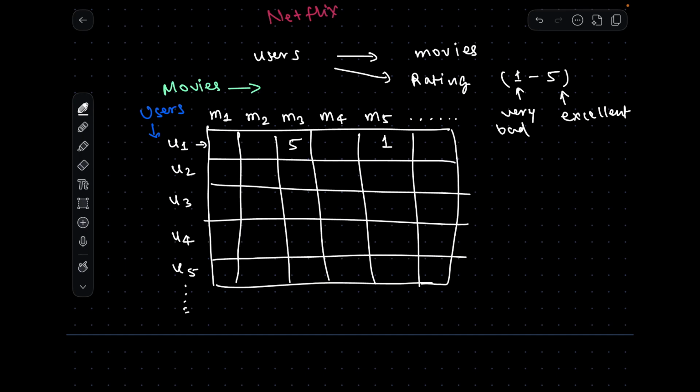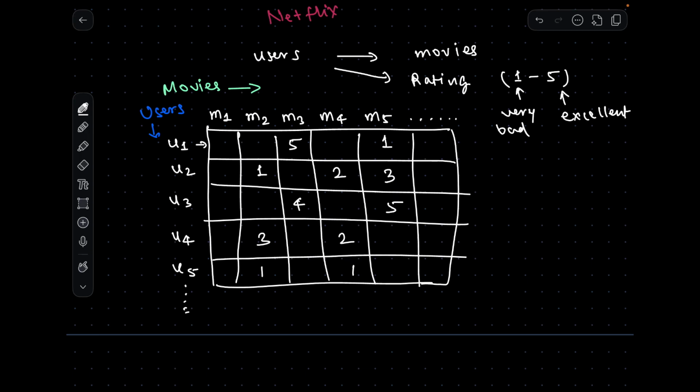For user 2 also we can fill this matrix, like let's say 1, 2, 3, 4, 5, 3, 2, 1, 1. This is very random, this is not real data, but just to illustrate how this matrix works: we have users on the rows, movies on the columns, and the cells are nothing but the ratings for a user and movie pair. So this is how this matrix can be filled.